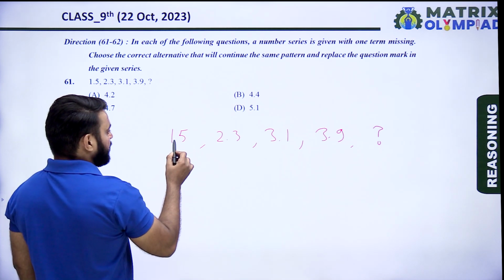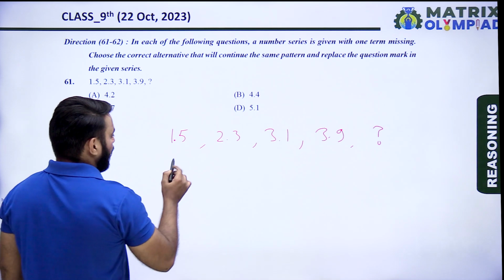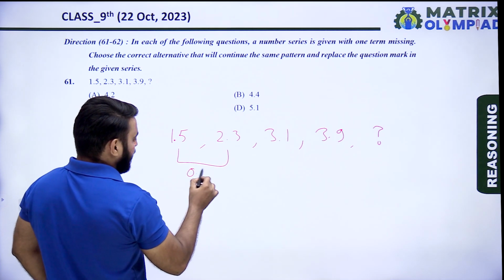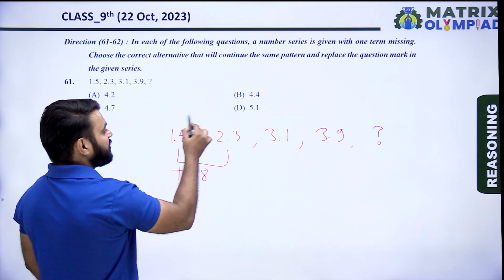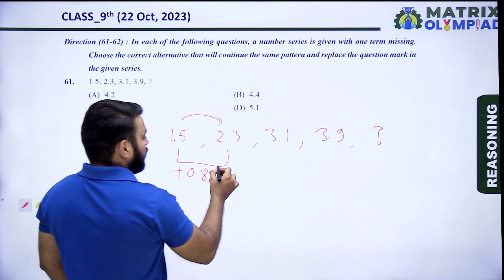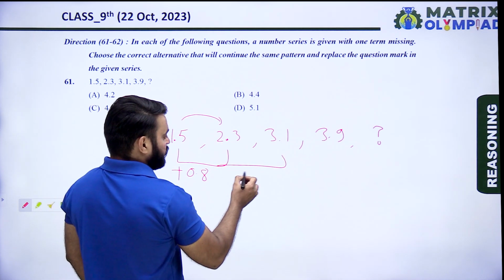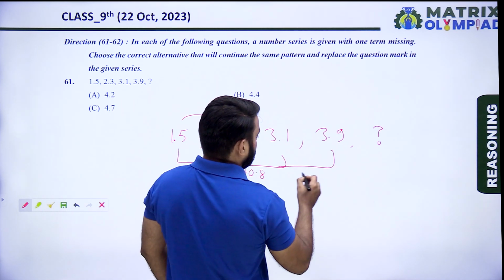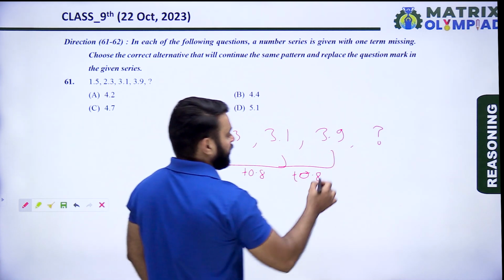First find the pattern of the question. The pattern is adding 0.8 to each term to get the next term. 2.3 plus 0.8 is 3.1. 3.1 plus 0.8 is 3.9.